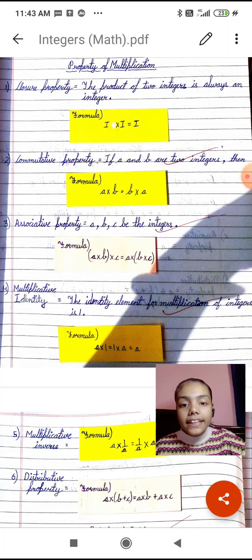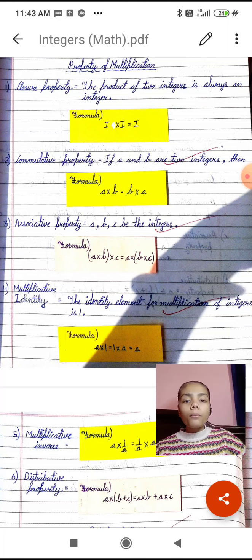Now, second is commutative property. In commutative property, if a and b are two integers, then the formula will be a multiplied by b is equal to b multiplied by a. So we have to put a number on a. I am putting a is equal to 2 and b is equal to 3. So 2 multiplied by 3 is equal to 6 and 3 multiplied by 2 is equal to 6. So it is possible in multiplication.